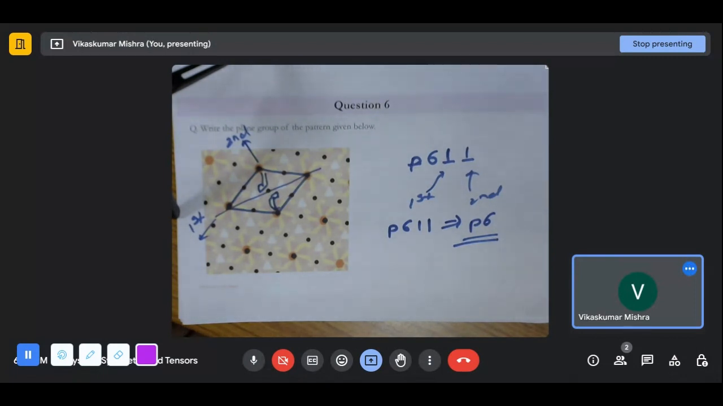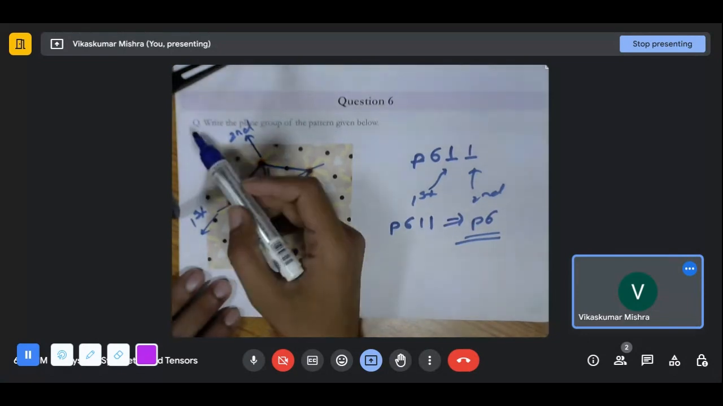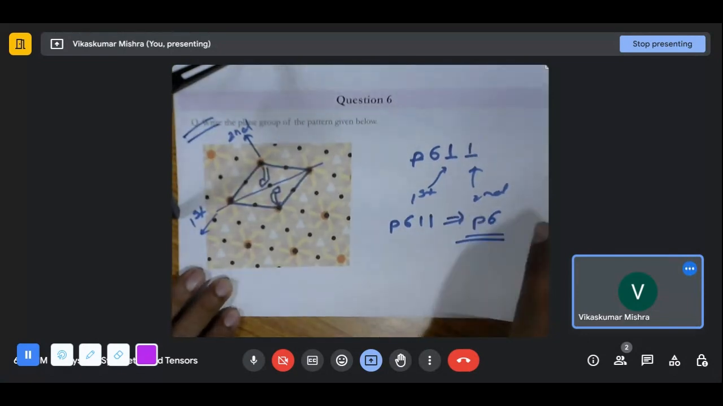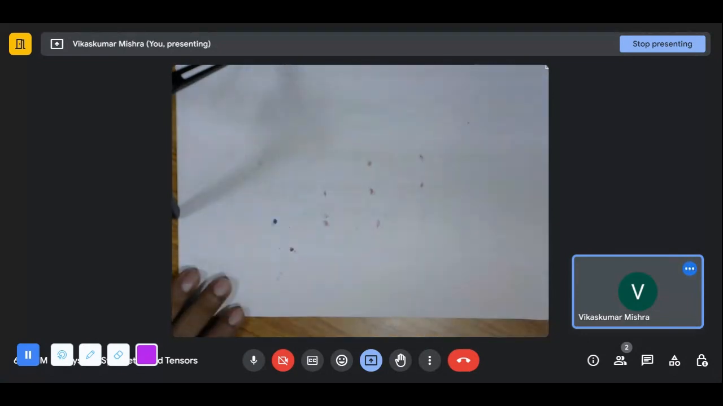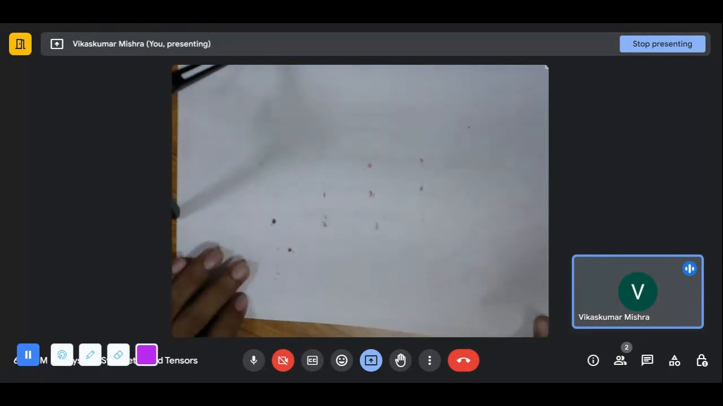It was very easy. So all you need to do is identify the lattice points, identify what fold they are having, and see, considering the first and second viewing directions, what symmetry elements they are holding. Let's finish our today's session with this one of the easy questions.